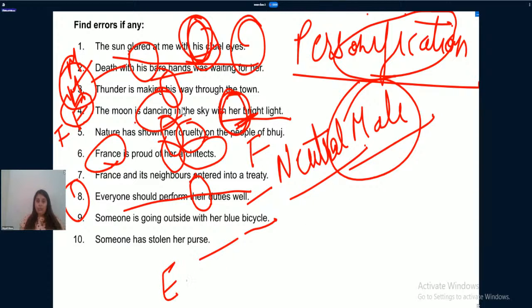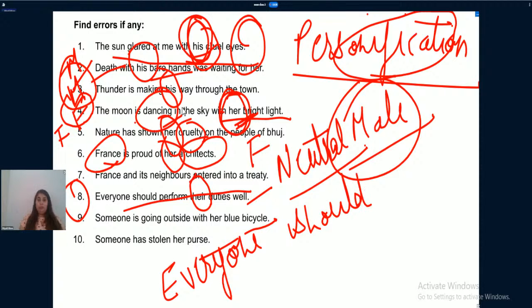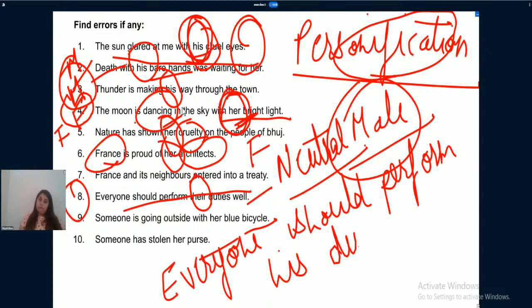The correct sentence should be: everyone should perform his duties well. Everyone should perform his duties well. Getting my point? Okay.